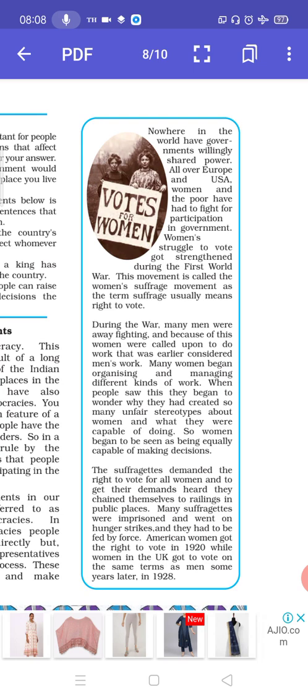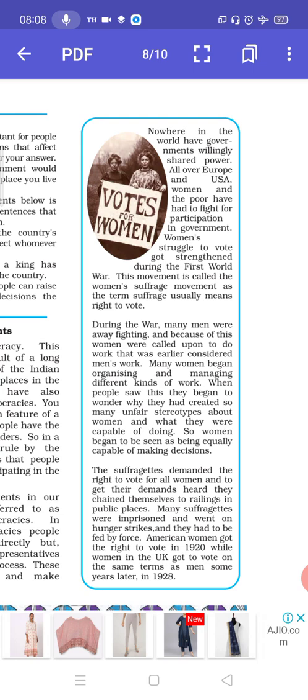During the war, many men were away fighting, and because of this, women were called upon to do work that was earlier considered men's work. Many women began organizing and managing different kinds of work. When people saw this, they began to wonder why they had created so many unfair stereotypes about women and what they were capable of doing. So women began to be seen as being equally capable of making decisions.